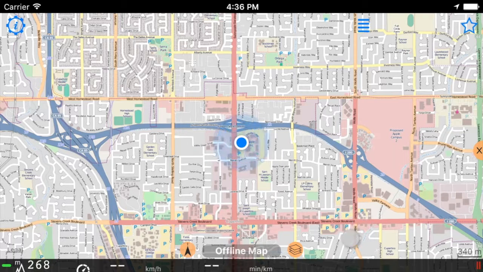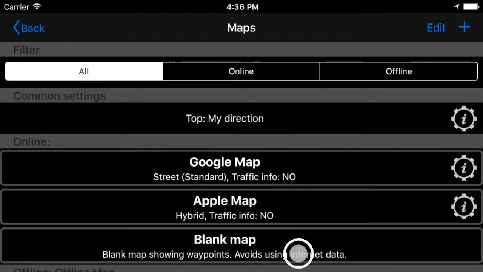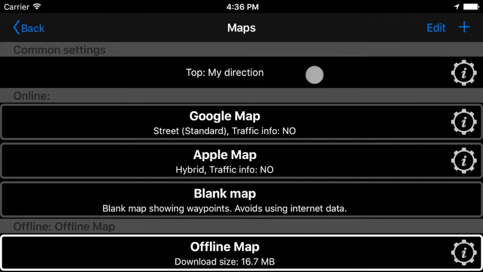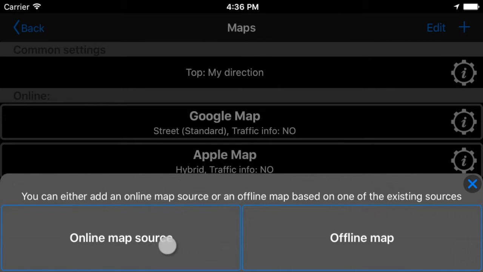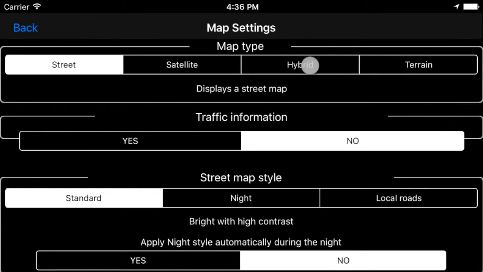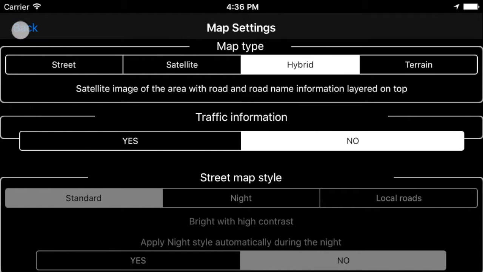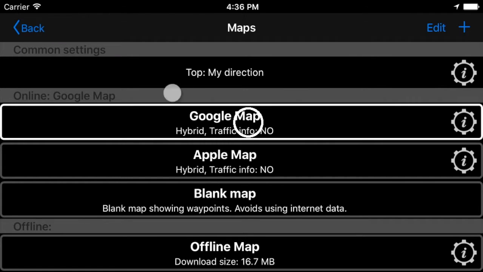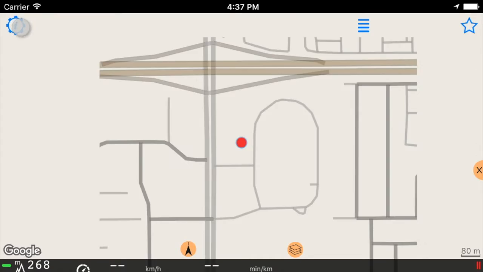Let's use the map switch button to see the list of all available maps. Here is my downloaded piece. I can also add a new map, either an online map source or download an offline map. I'll go for Google's hybrid map. Let me pick hybrid here, make this map active and return back.